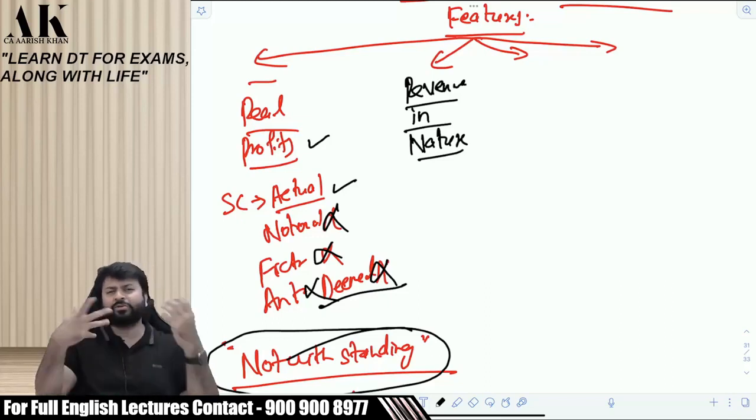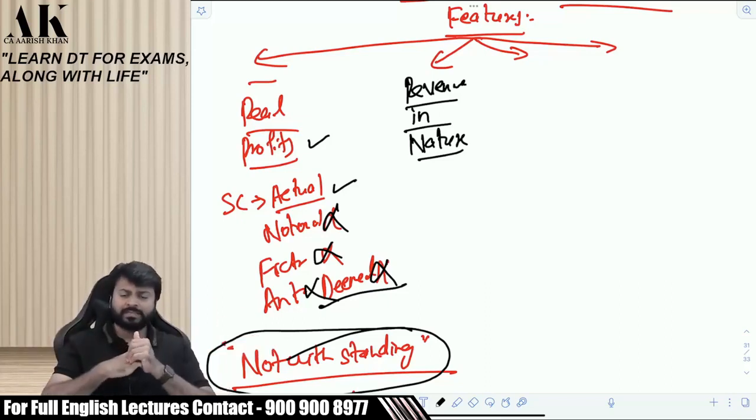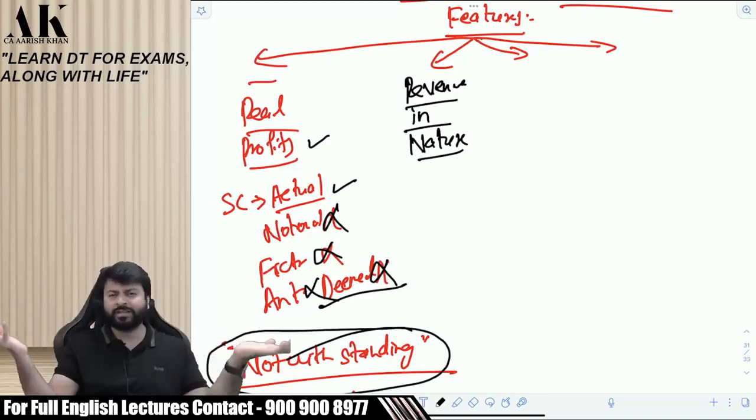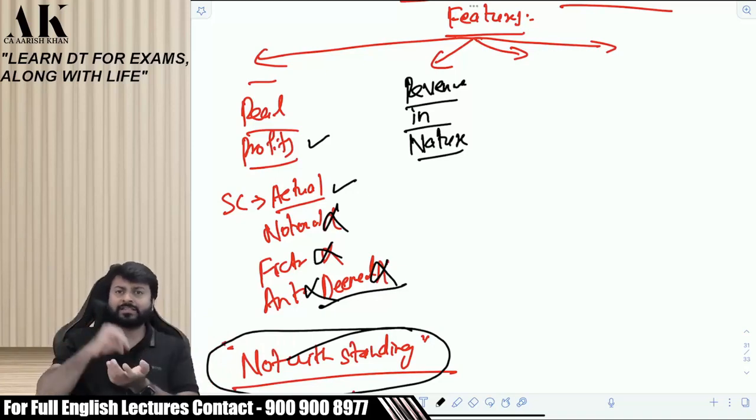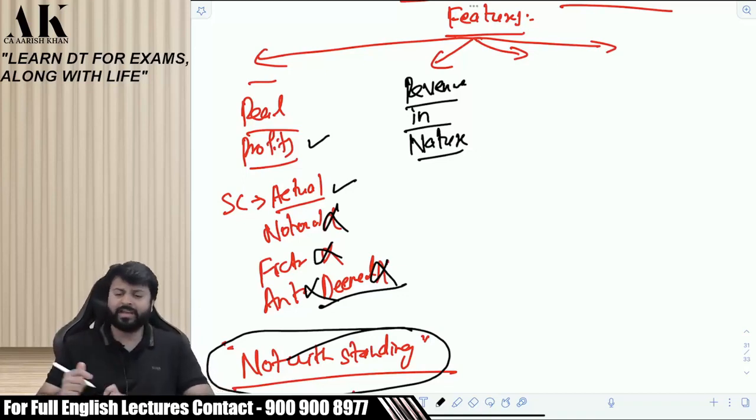So if I sell my house, that's not a revenue profit. I do not sell my house on a regular basis. I sell my house once in a while. I sell my jewelries once in a while, not on a regular basis. So that will be covered in capital gains. If I manufacture or purchase goods and then sell on a regular basis, those profits will be covered under what? Under the head PGBP. Clear?